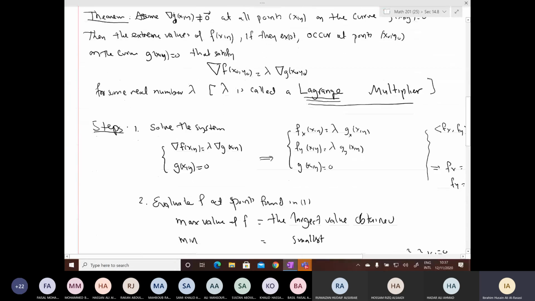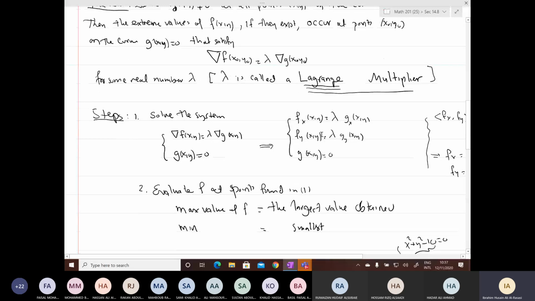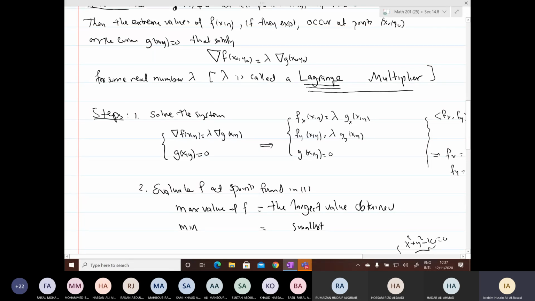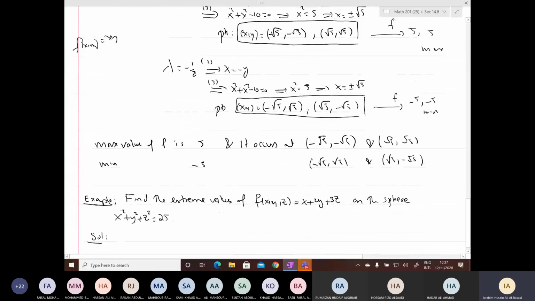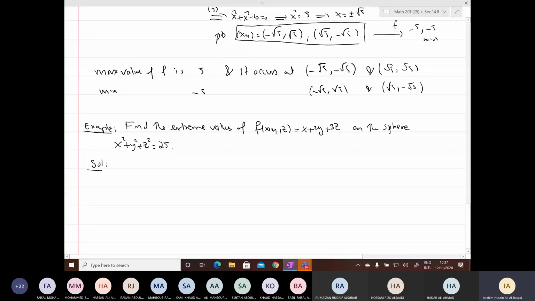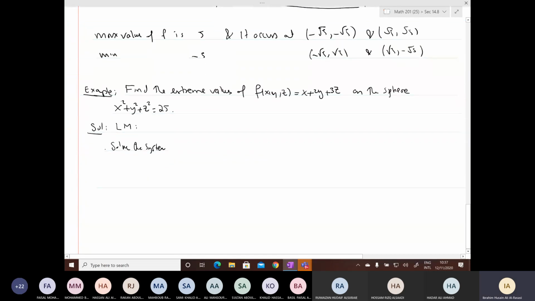You just generalize it, but in the solution now you have f sub x, f sub y, and then I will have f sub z also. F sub z equals lambda g sub z, okay. Natural generalization. So you have it either in terms of functions of two variables or three variables. Again, use Lagrange multipliers. So I need to solve the system. What is the system here?